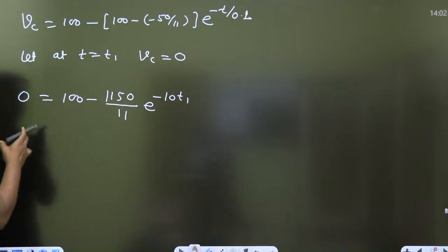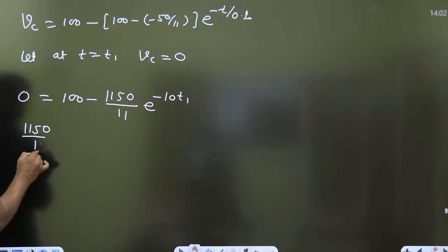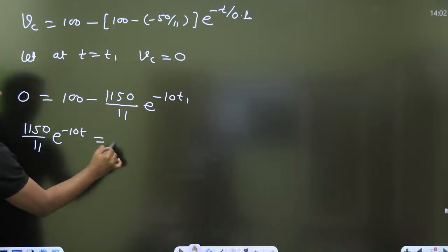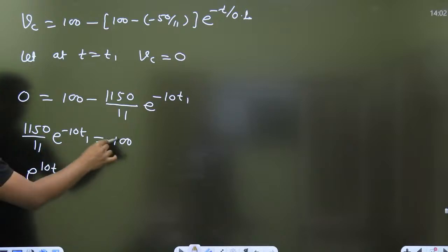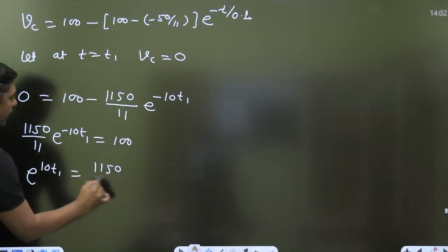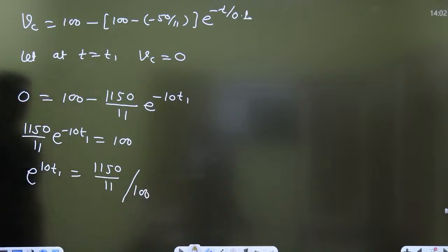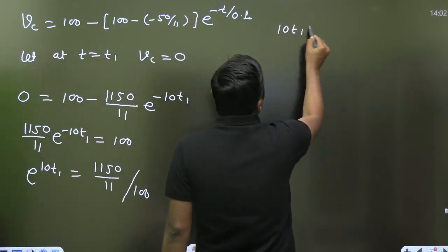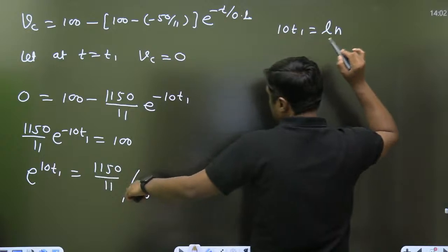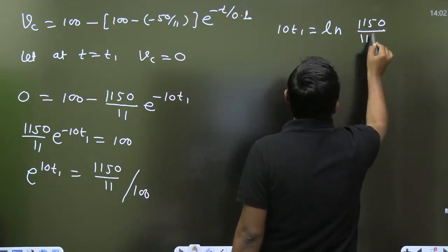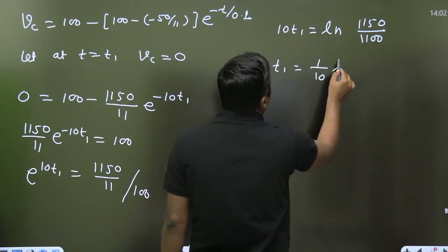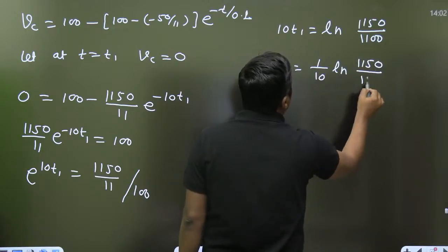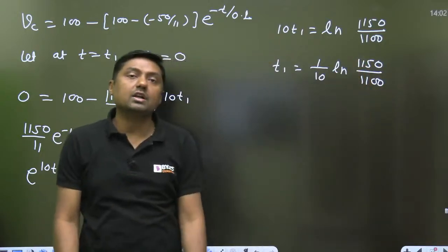From this, 10t1 will become 1150 divided by 11 divided by 100, and now 10t1 is equal to log of 1150 divided by 1100, and t1 is equal to 1 by 10 natural log, and you will get the answer.